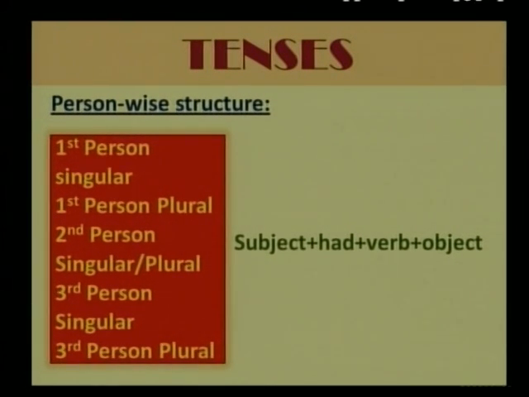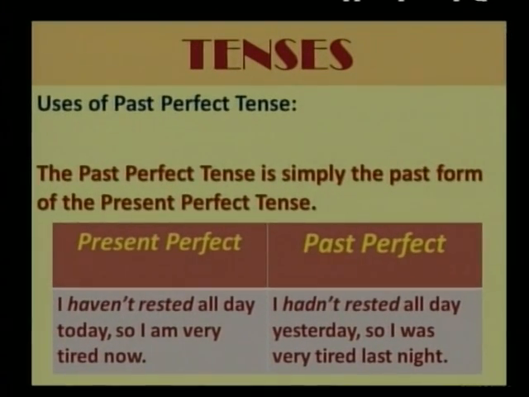So let us look at the structure. Subject plus had. Okay, we don't have an option here. Had is the helping verb here, plus the verb, but we have to use the past participle, the third form of the verb, plus object. Use of the past perfect tense, look at the examples. Present perfect and past perfect. Okay, I haven't rested all day today, so I'm very tired now. I hadn't rested all day yesterday, so I was very tired last night.